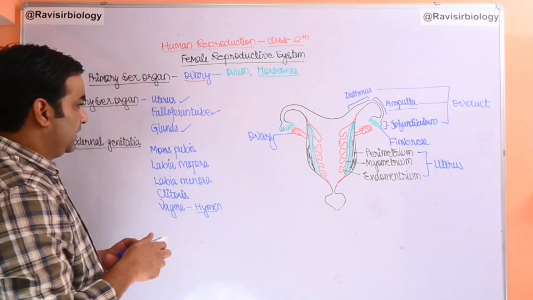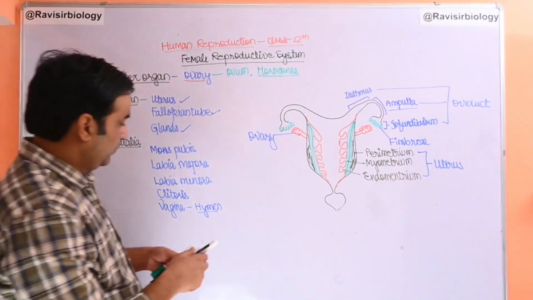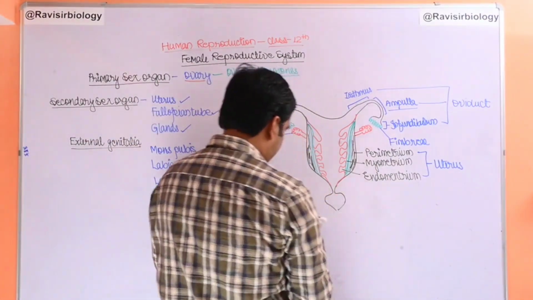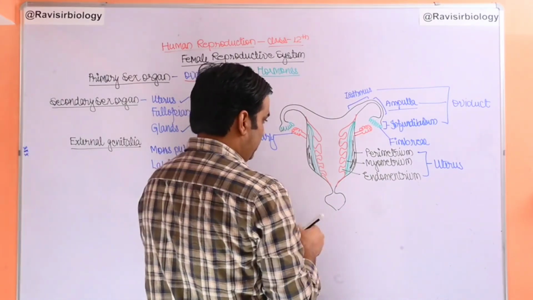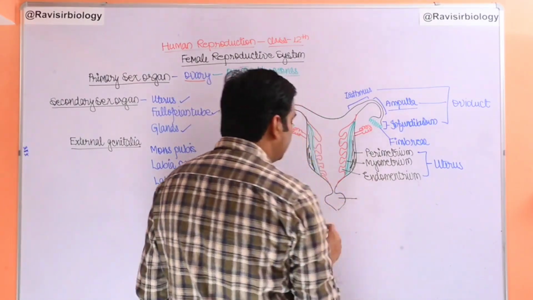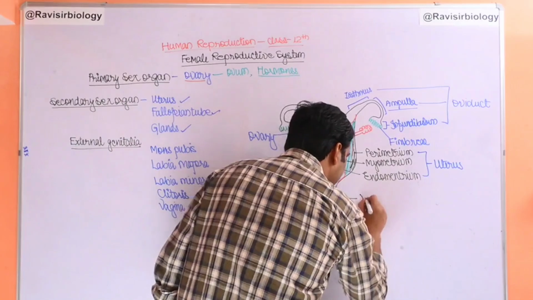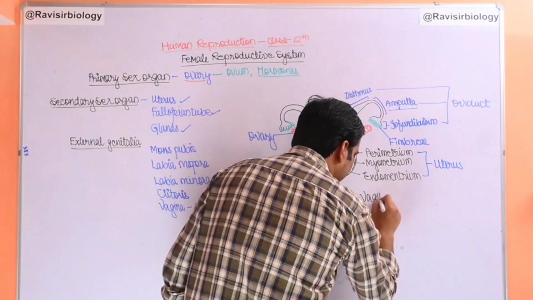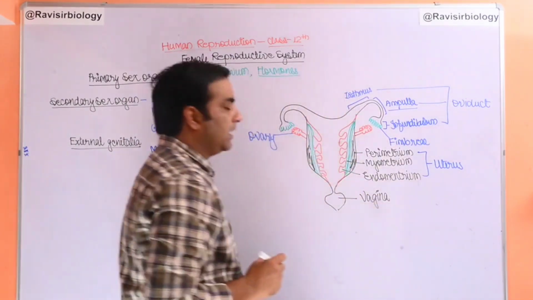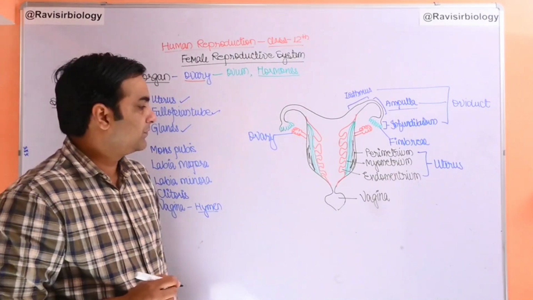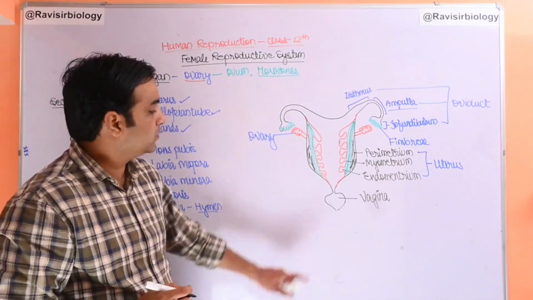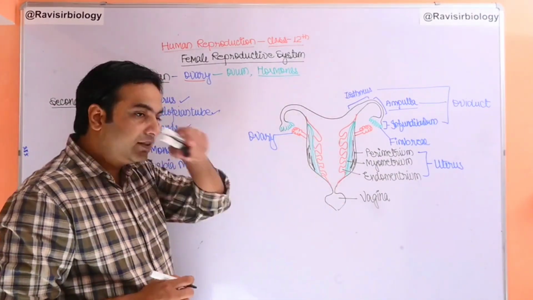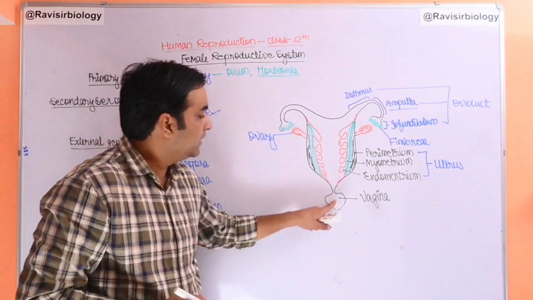The next one is this opening. This is the female reproductive part, the external genitalia, which is called the vagina. The vagina receives the sperm. The entry of the penis happens through the vagina, and ejaculation takes place here in the vagina.